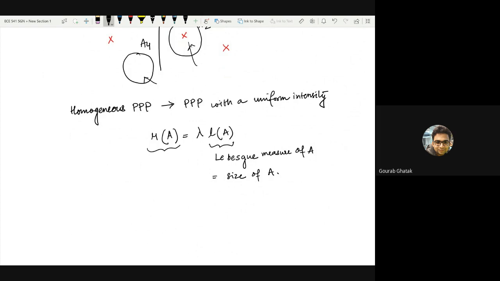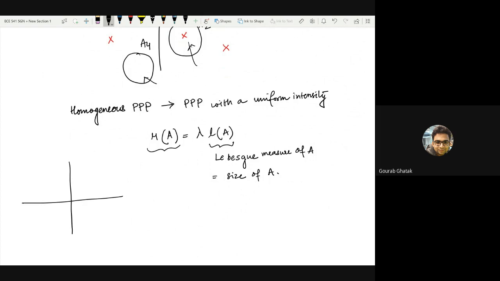Okay. So the time for today's class is over, but I will take 5 more minutes to go through this point. The homogeneous Poisson process means that it doesn't matter where you are taking your set A to be.